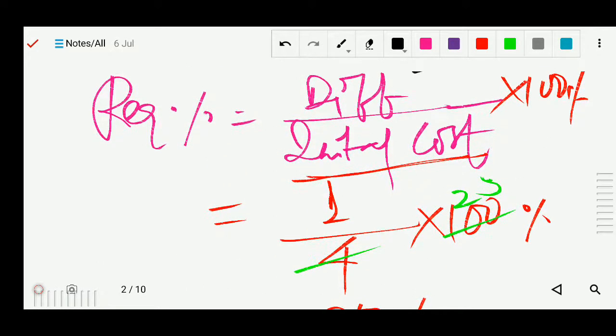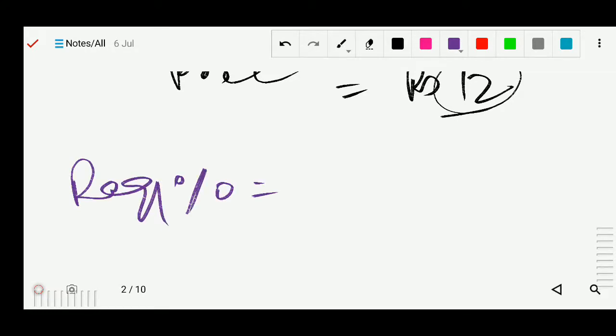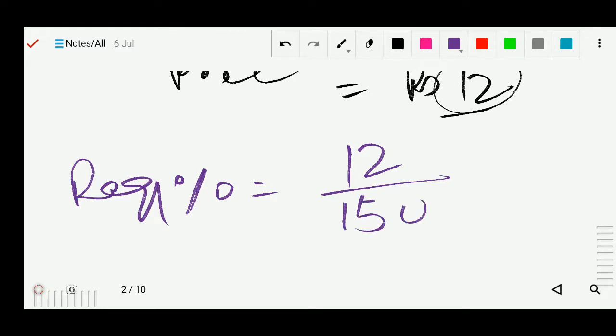The same formula: required percentage equals difference by initial into 100. So I will apply the same for finding the required percentage. So what is the difference? 12. What was the initial? 150 multiplied by 100, and this is your percentage.